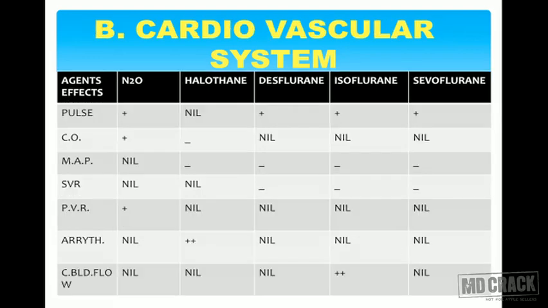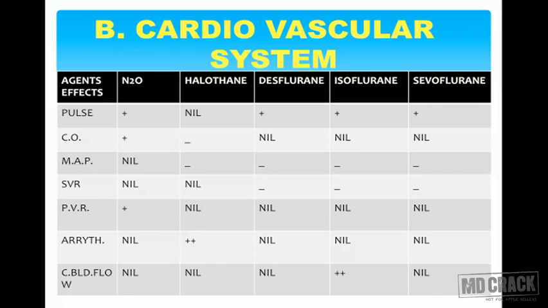Now coming back to the changes that happen in the cardiovascular system, as you can see on your screen, pulse rate is increased in practically all of them except for halothane. In case of halothane, there is no change in pulse rate of a patient. Cardiac output is increased to a certain extent in case of nitrous oxide, whereas there is no change with halothane, desflurane, isoflurane, or sevoflurane.